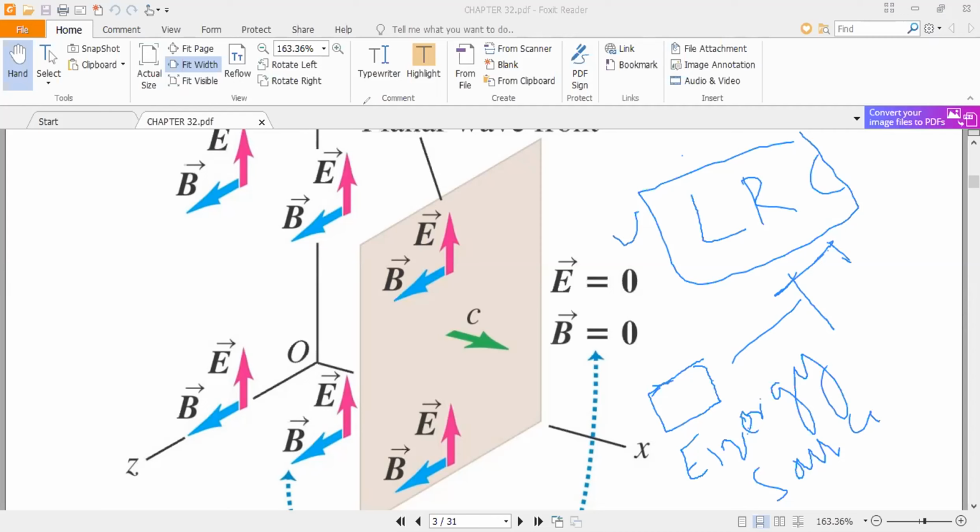The LRC circuit is made up of a capacitor, an inductor, and a third component, a resistor.